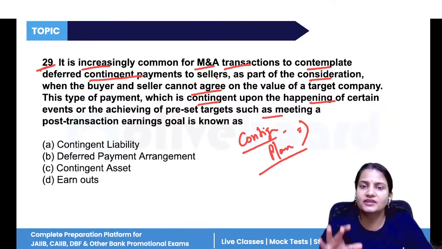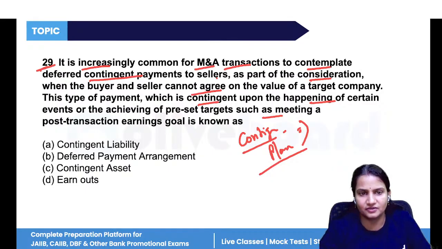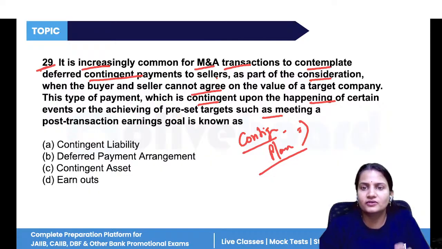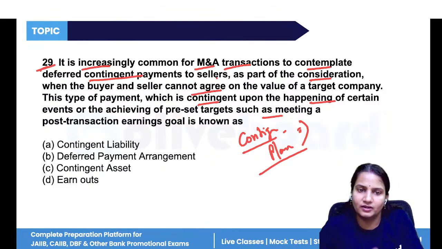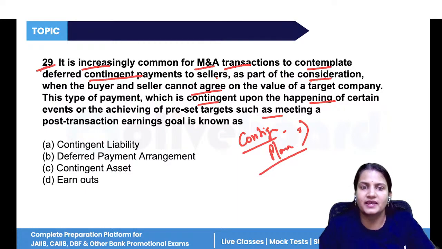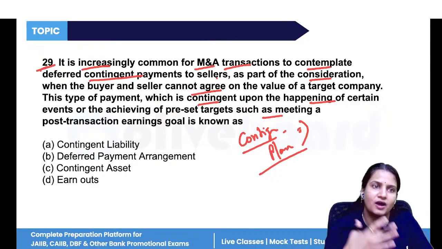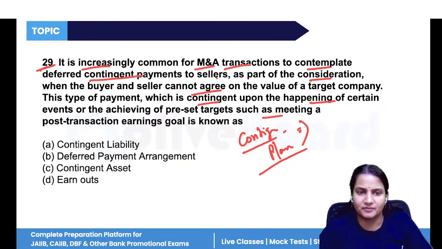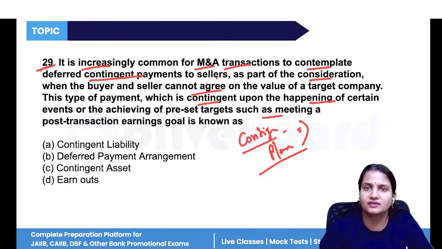See, basically this question is describing a situation in mergers and acquisition. Buyer and seller cannot agree on the company's value, so they decide to pay some amount now and the rest after some time, meaning pay extra only if certain targets are achieved. So it is a conditional payment, like if you have achieved 10% profit, 20% profit, or made some earnings in the company, then pay extra. Now, the payment contingent upon achieving targets is conditional. It depends on the future performance, that is contingent.